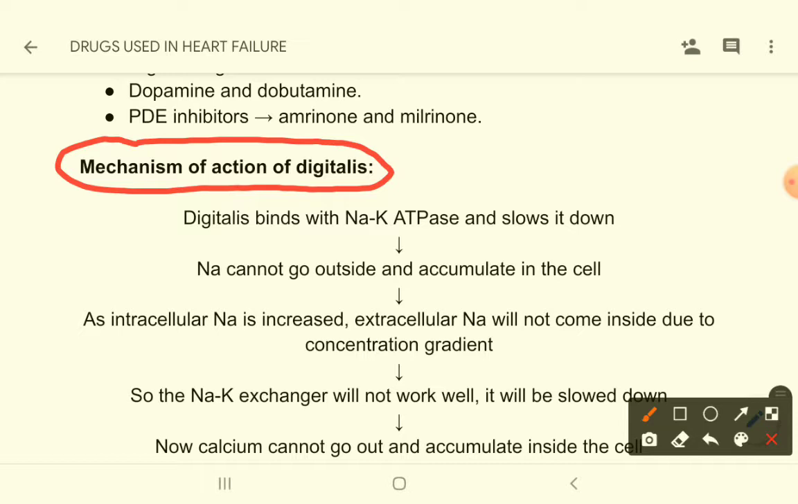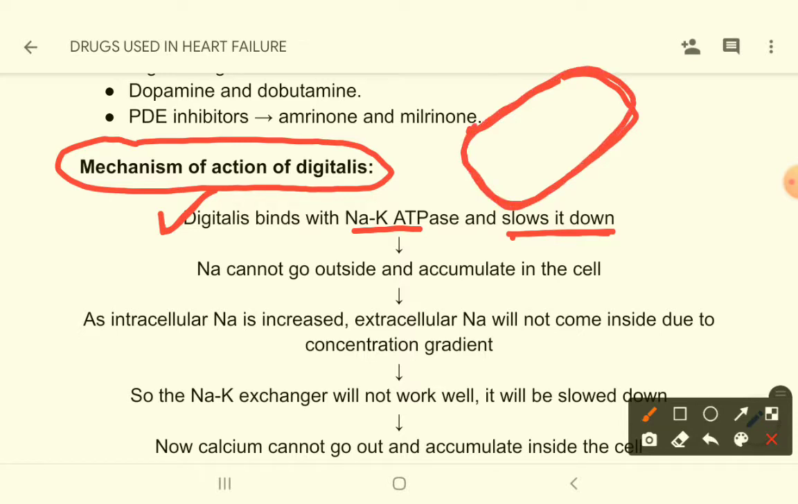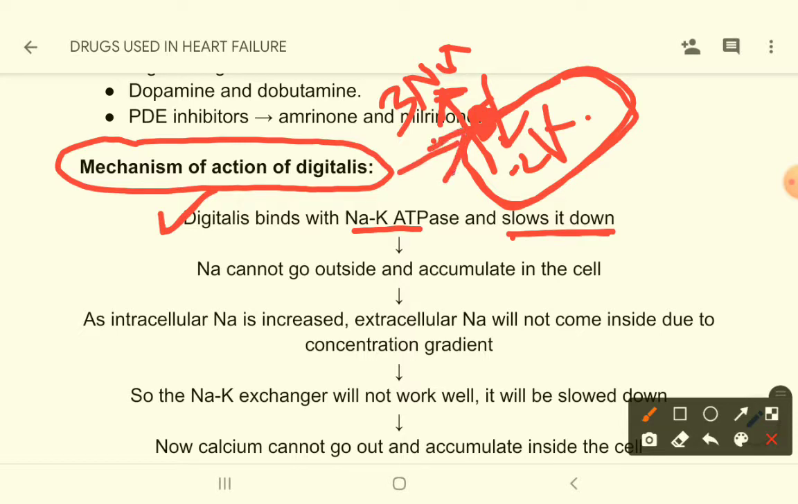So these drugs bind with the sodium potassium ATPase and slow it down. That means if you give these drugs, if this is a cardiac muscle cell, there are some sodium potassium ATPase, special transporters on the cell membrane that move out 3 sodium in exchange of 2 potassium. Okay, 2 potassium comes in and 3 sodium goes out. So digitalis binds with these receptors and inhibits them.